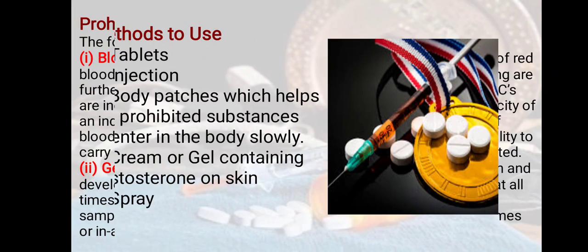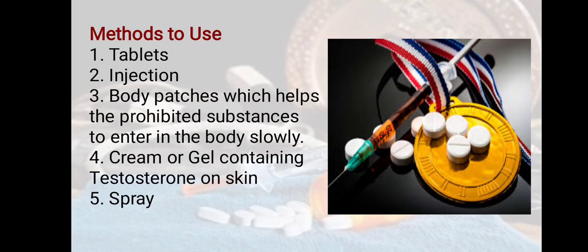Which methods are being used? There are different methods to dope: tablets, injections, and body patches, which help the prohibited substances enter the body slowly. Then they use creams or gels containing testosterone on the skin, and sprays. So these are the methods used by players to dope.